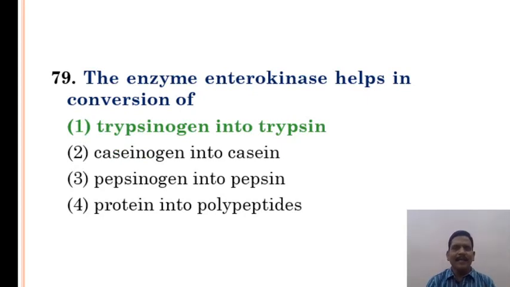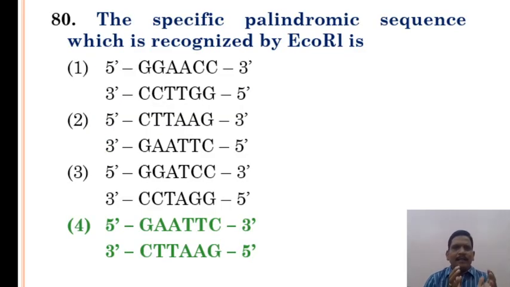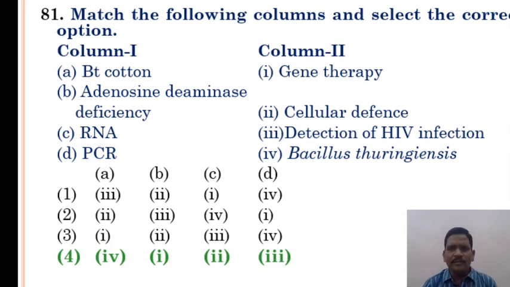The enzyme enterokinase helps in conversion of trypsinogen into trypsin is the correct answer. The specific palindromic sequence recognized by EcoRI: option 4 is the correct answer, 5' GAATTC 3' opposite to 3' CTTAAG 5', is the correct answer. Match the following columns and select the correct options.